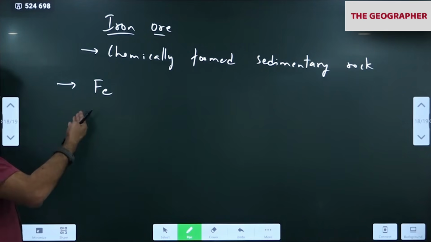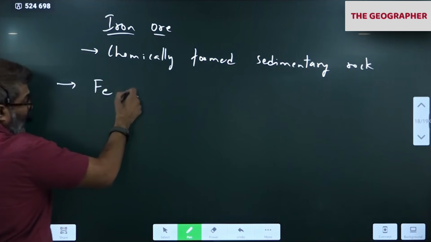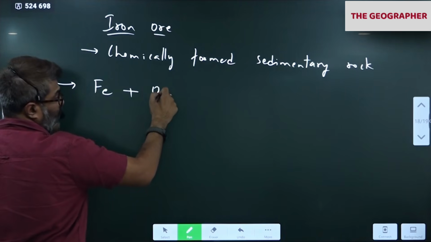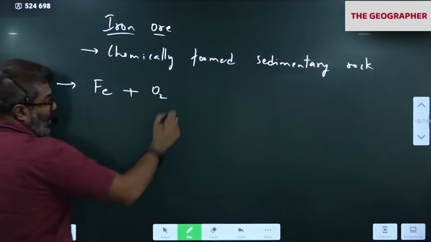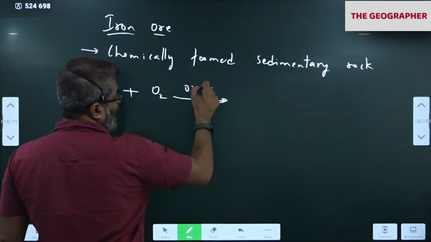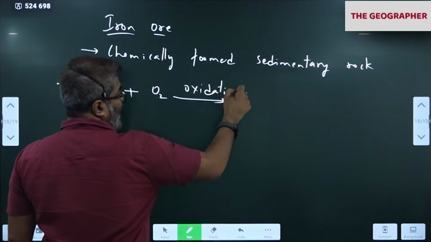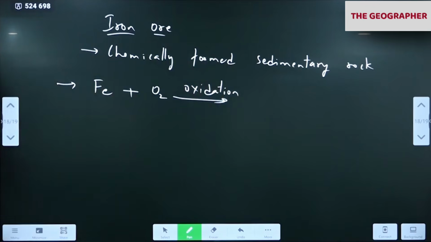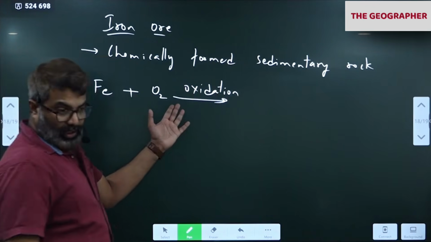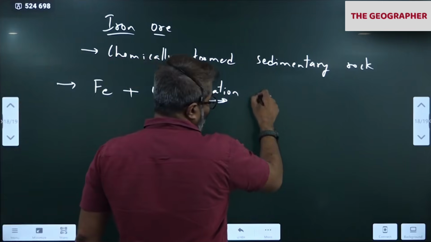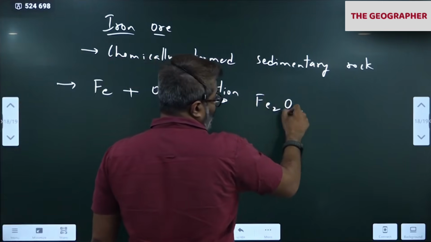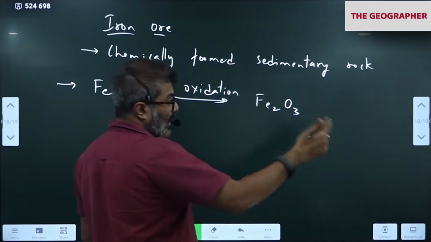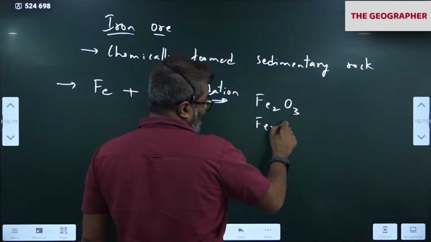Rocks and all contain iron. So this iron comes in contact with oxygen, O2, and undergoes oxidation. Let's say the oxygen is in the air or in water. The iron comes in contact with oxygen, undergoes oxidation and becomes ferric oxide. Don't worry about the reaction, just write ferric oxide, also called red oxide. This gives red color to the soil.